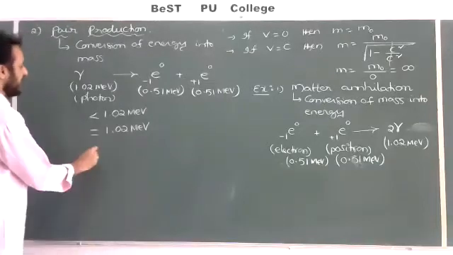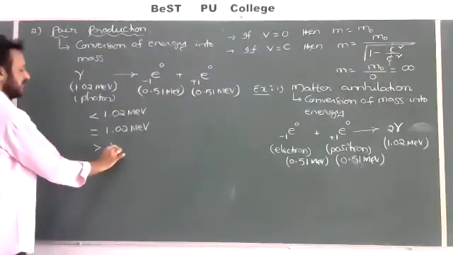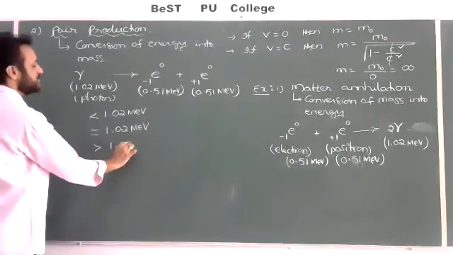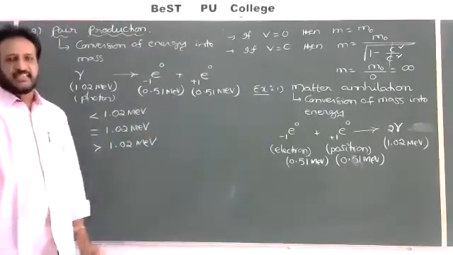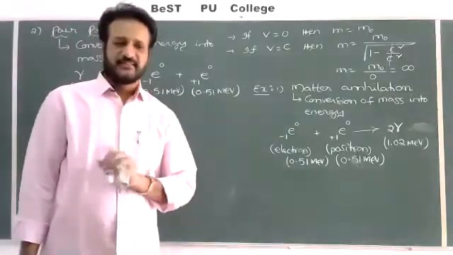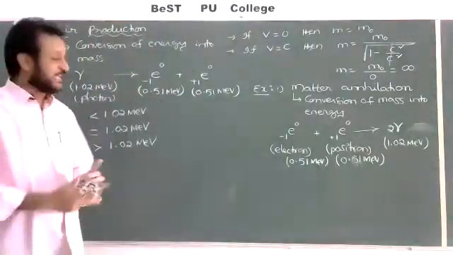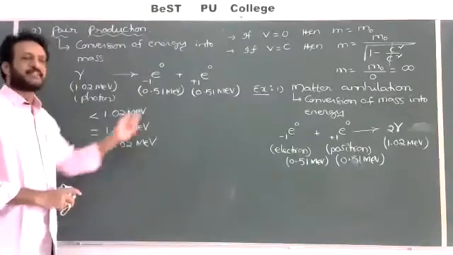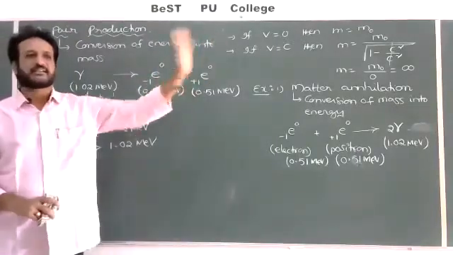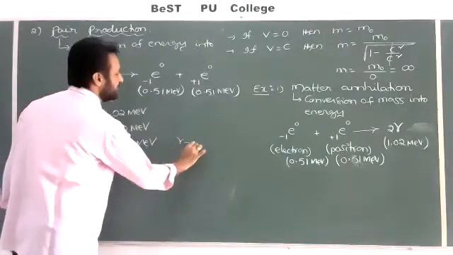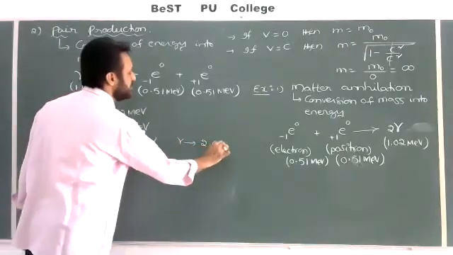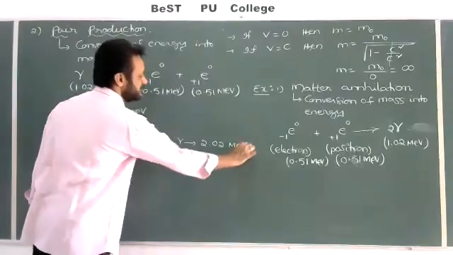For example, I am supplying a gamma photon having greater than 1.02 mega electron volt. Then what will happen? Electron and positron both will be emitted. The extra energy will be in the form of kinetic energy of the electron and positron. For example, I am supplying gamma photon energy equal to 2.02 mega electron volt.